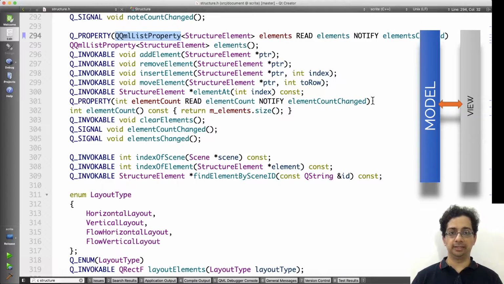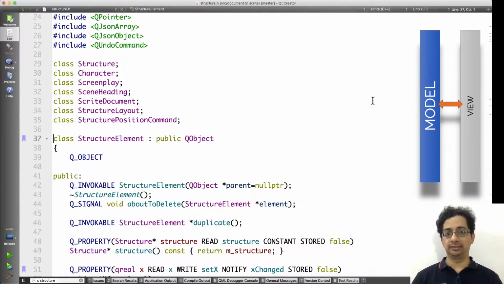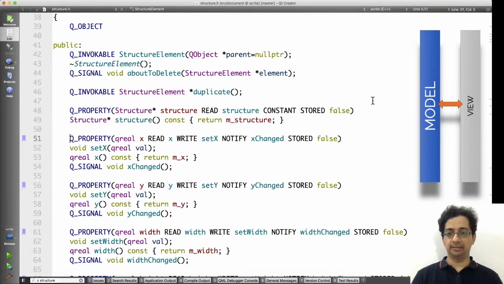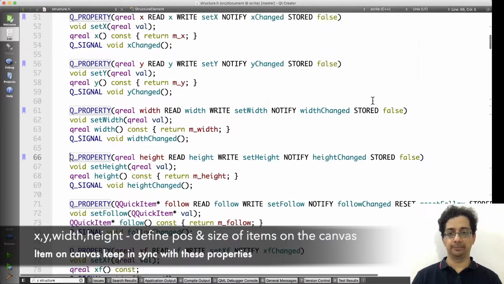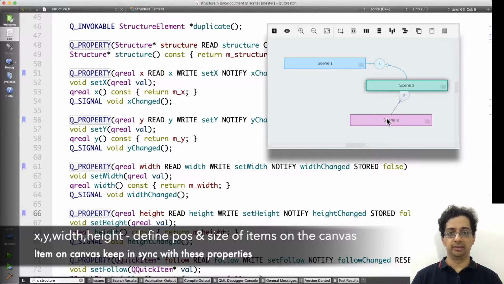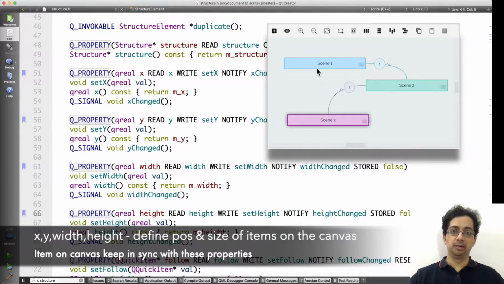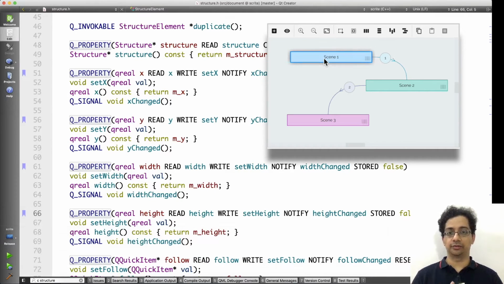Let's look at the structure element class itself. It is a subclass of QObject. What it has are properties x, y, width, and height. It is through these properties that we can figure out the position and size of the structure element.